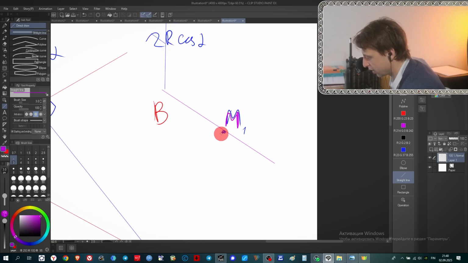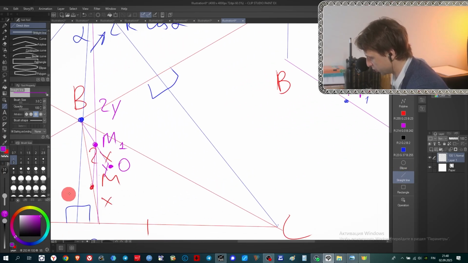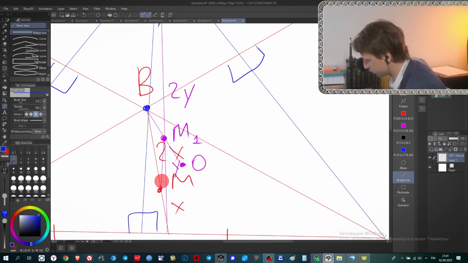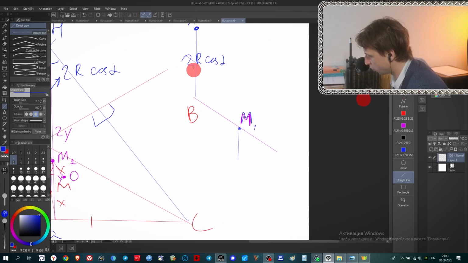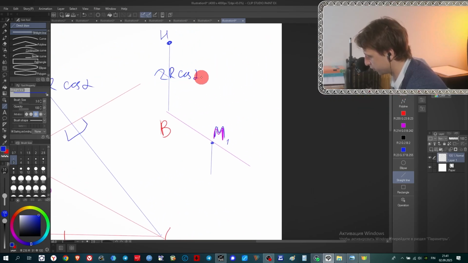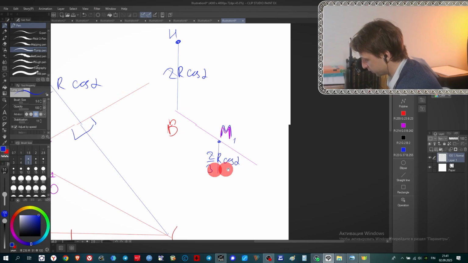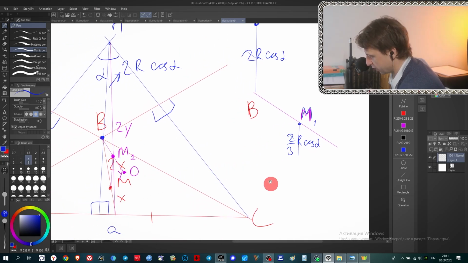And let's mark here M, and here we obviously go down on our picture, down on M, and this line we will mark as blue. This one is parallel to this one. Why parallel, by the way? Because of similar triangles. M1M is parallel to this line, and it will be 1/3 of this one. It will be 2/3 r cosine alpha.